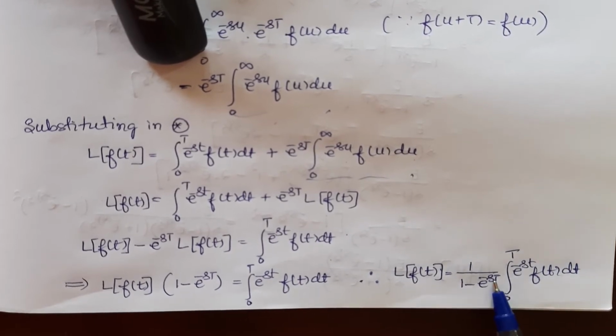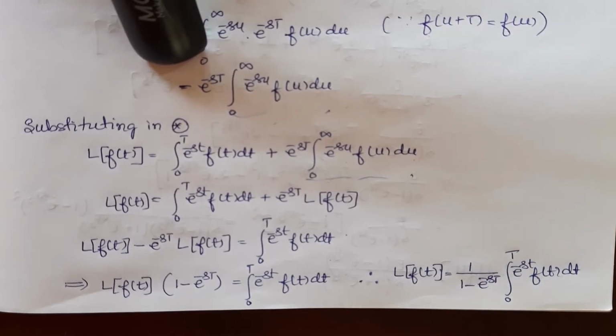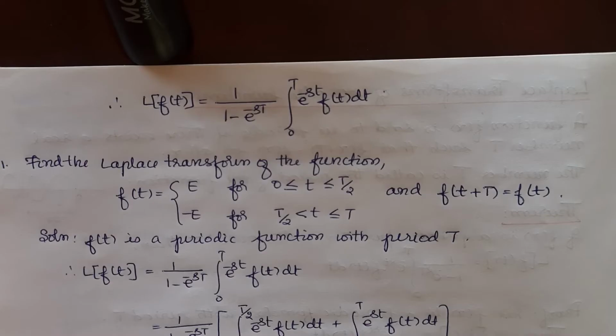Now remember, this is the capital letter T, which is the period. Inside this is the variable, that is small letter t. This is also the capital letter T, which is the period of the periodic function.